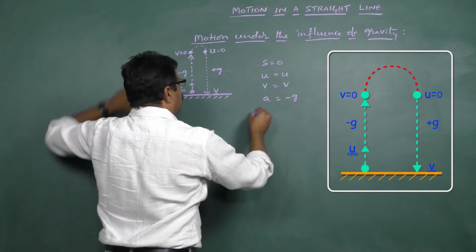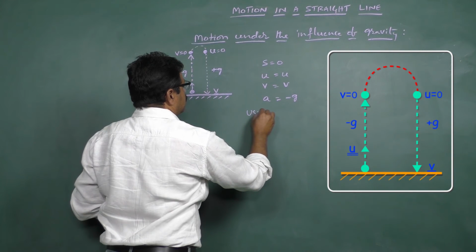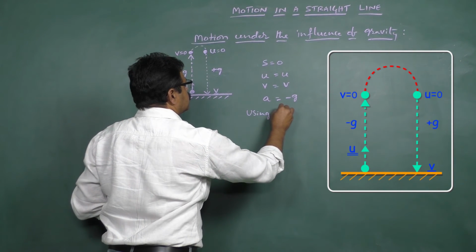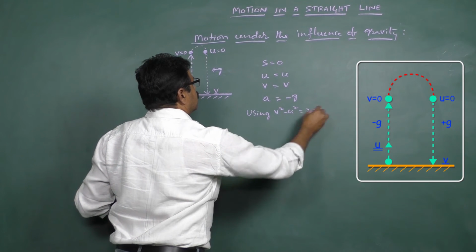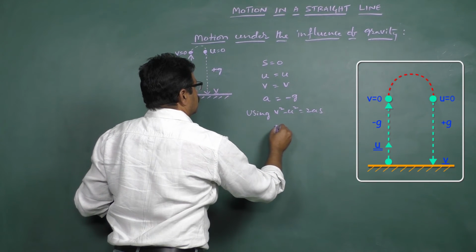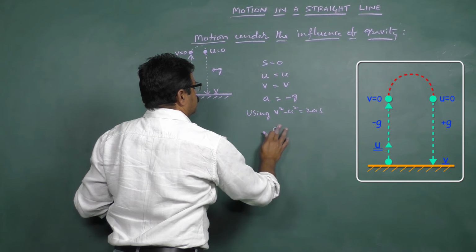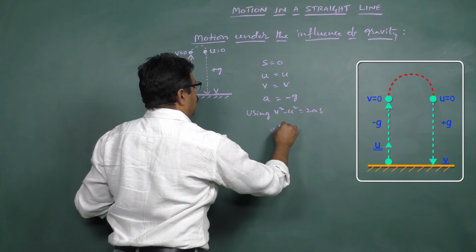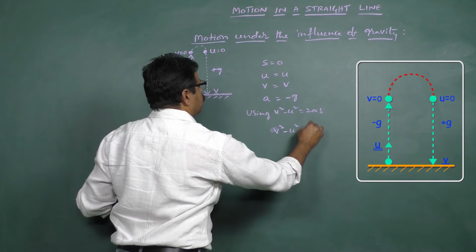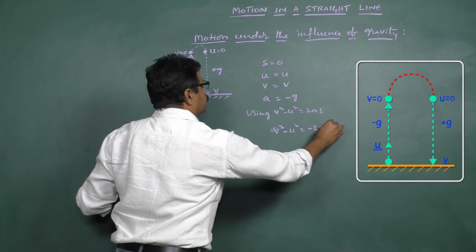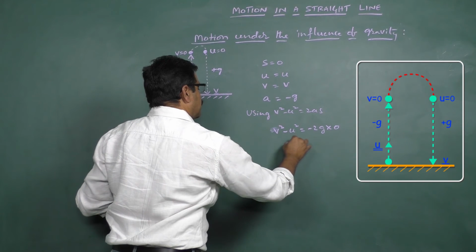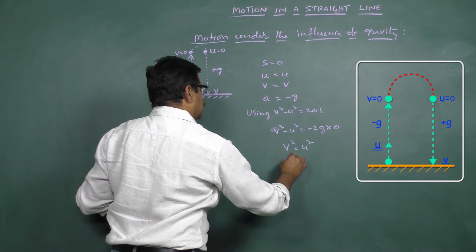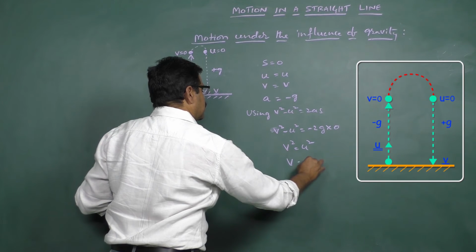Then the equation I can use is v square minus u square equal to 2as. Here v square minus u square is equal to minus 2g into 0. Displacement is 0. Therefore v square is equal to u square, that is v is equal to plus or minus u.